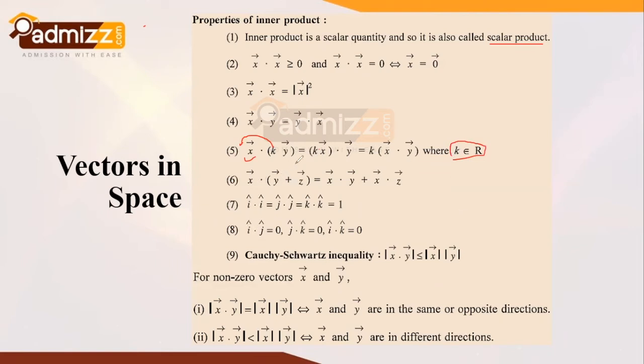Now the dot product follows the distributive law, that is x vector dot y vector plus z vector, we can rewrite as x vector dot y vector plus x vector dot z vector.